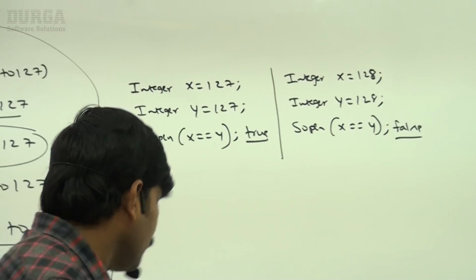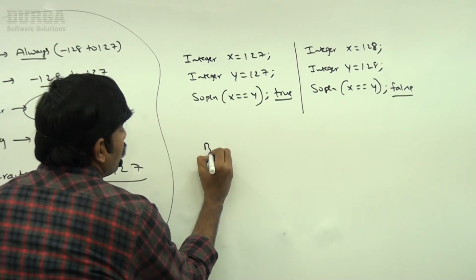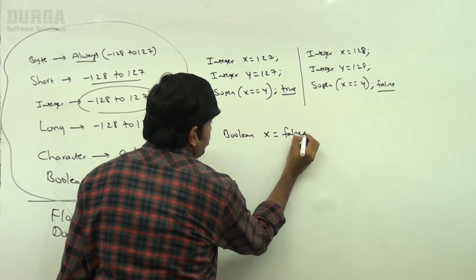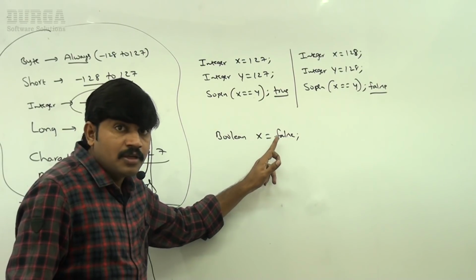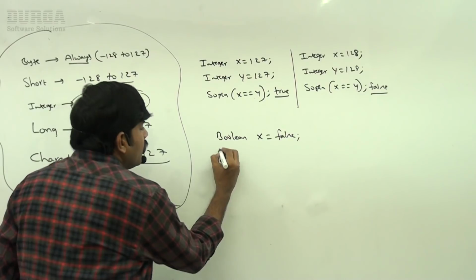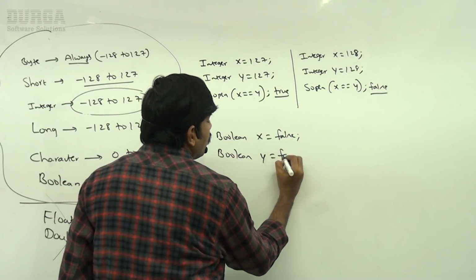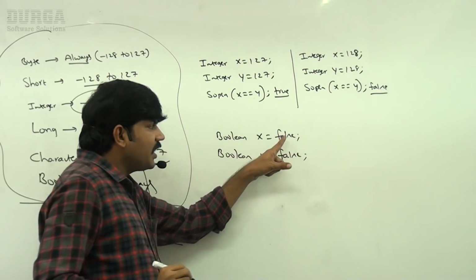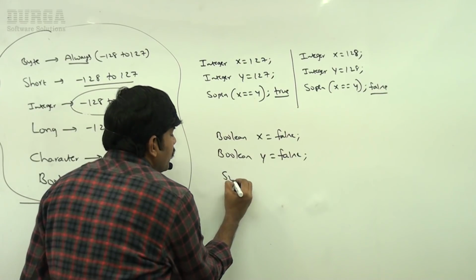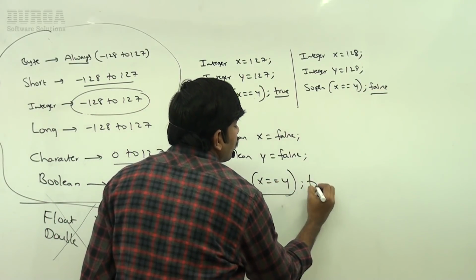Sir, let me go for a small Boolean. Boolean x is equal to false. It is autoboxing. So for the Boolean case, the buffer object only will always be used. Boolean y is equal to false. The same false object will be reused in the case of Boolean. System.out.println x double equal to y. What answer will we get, sir?